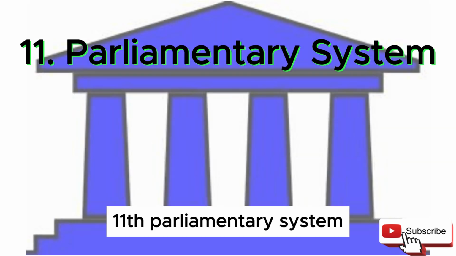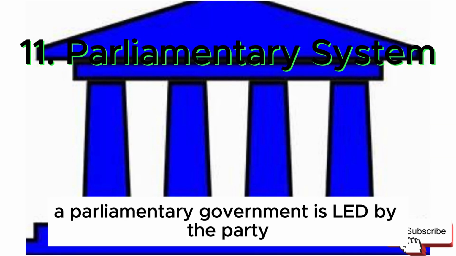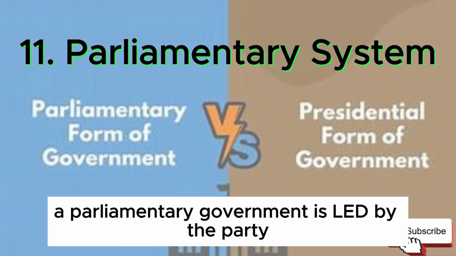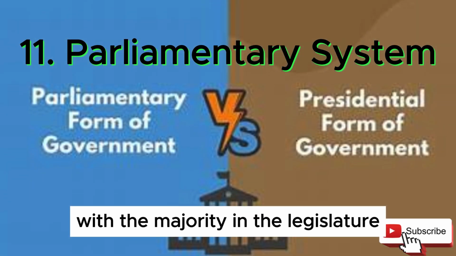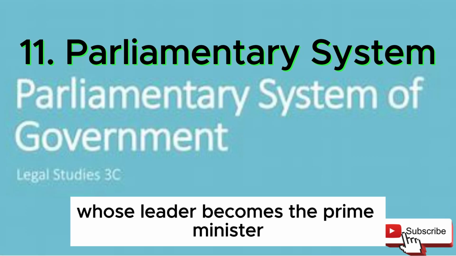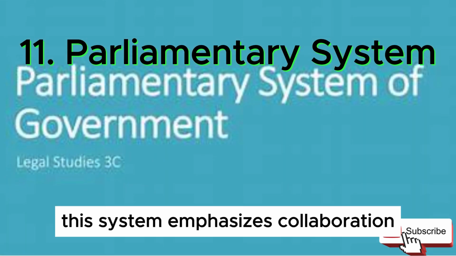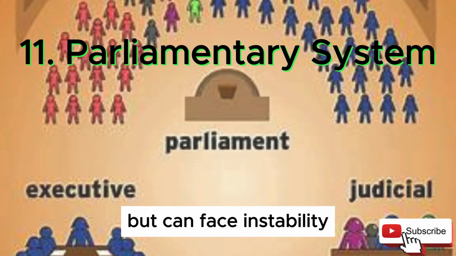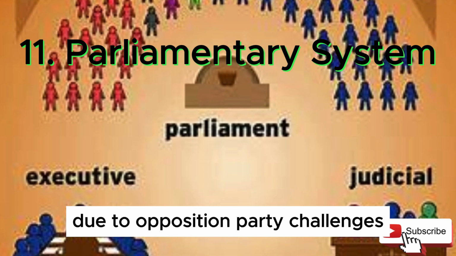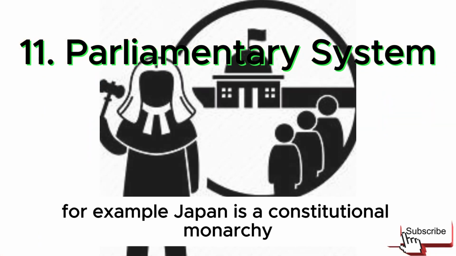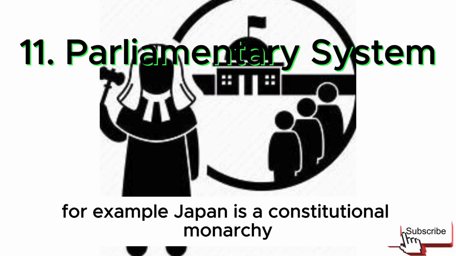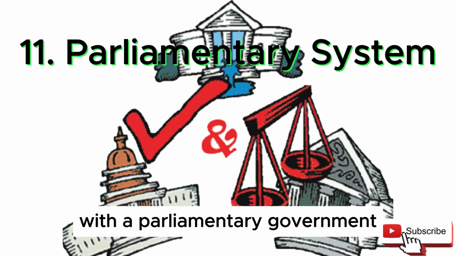11. Parliamentary system. A parliamentary government is led by the party with the majority in the legislature, whose leader becomes the prime minister. This system emphasizes collaboration, but can face instability due to opposition party challenges. For example, Japan is a constitutional monarchy with a parliamentary government.